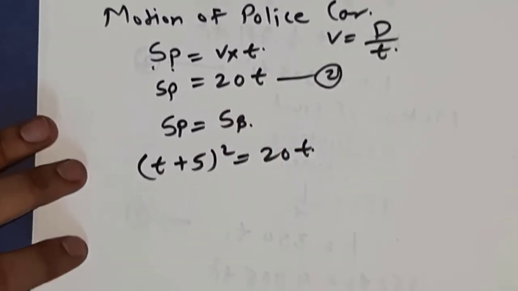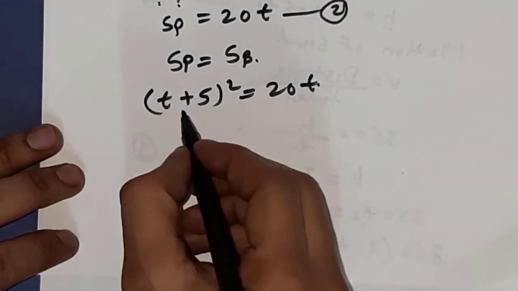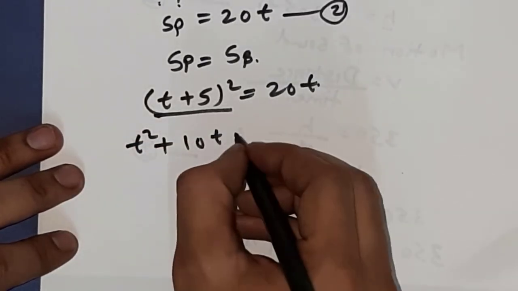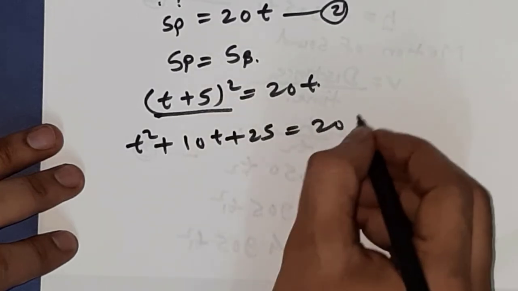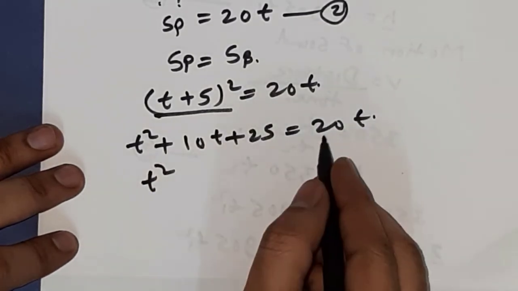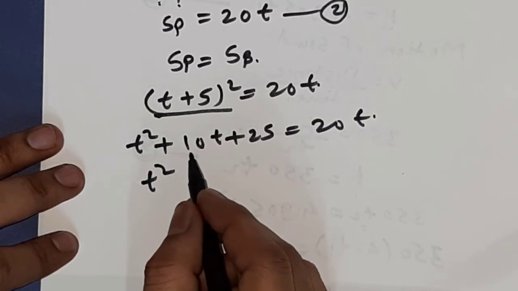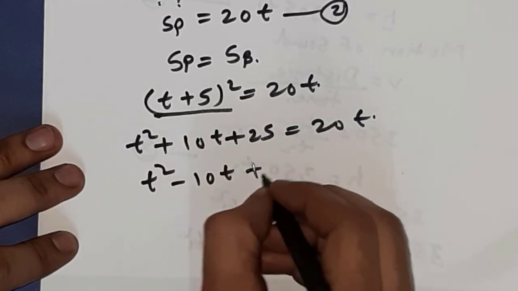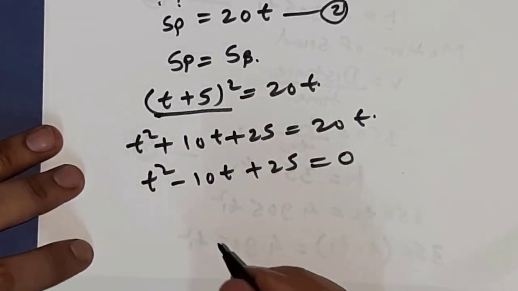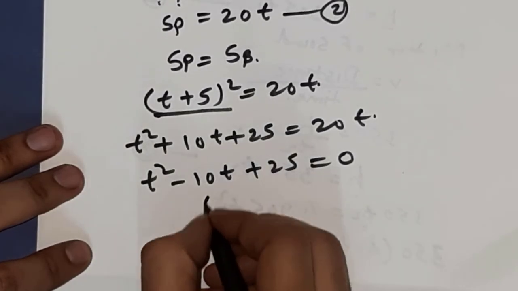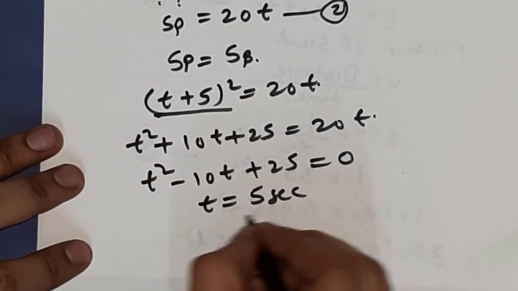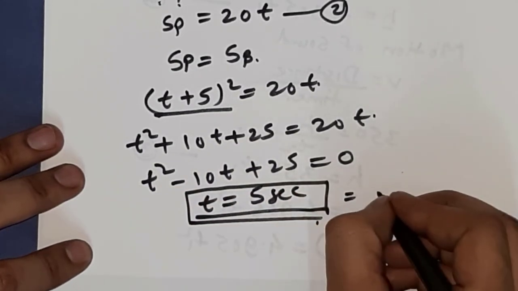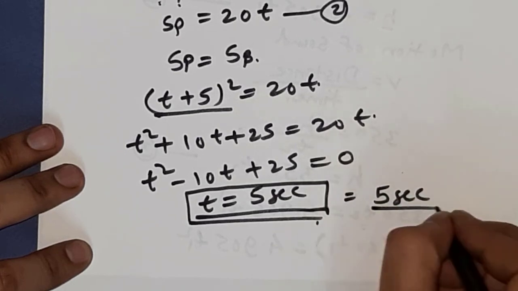Now after this, simply solve this bracket: a plus b bracket square is a square plus 2ab plus b square, is equal to 20t. Again we can write t square, and this 20t here gives minus 20t plus 10t, so that will be minus 10t plus 25 is equal to 0. So this is simply a quadratic equation in terms of t. Solving this equation, you will get the value of t as 5 seconds. So that will be the final answer: the police car will overtake the burglar's car in 5 seconds.